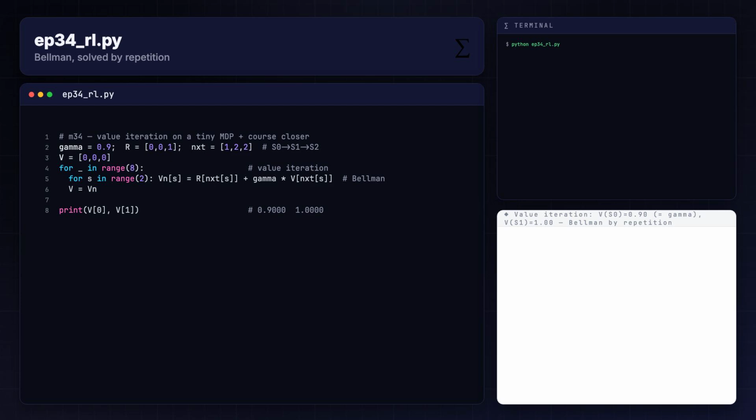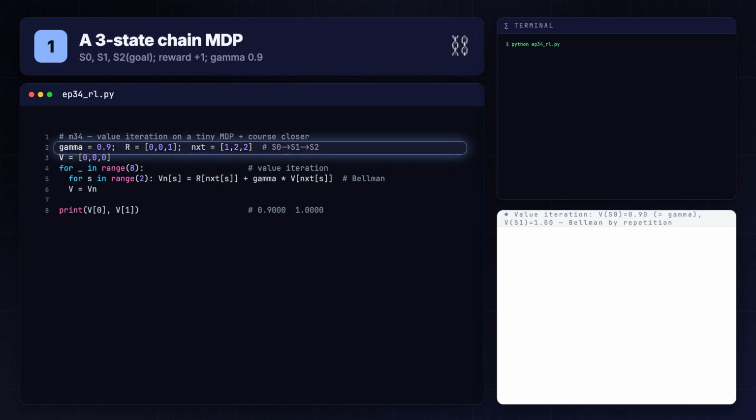Here's the whole idea in one file, a tiny 3-state chain, and we let the Bellman equation solve itself by repetition. We build the MDP, 3 states in a line, S0 to S1 to S2, and a reward of 1 for reaching the goal S2. Gamma is 0.9.